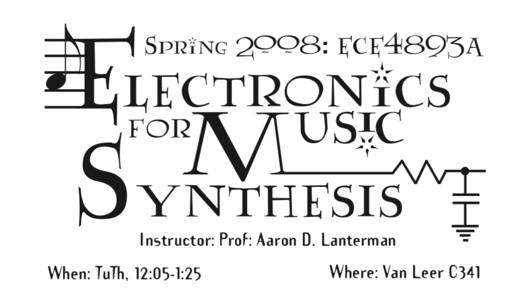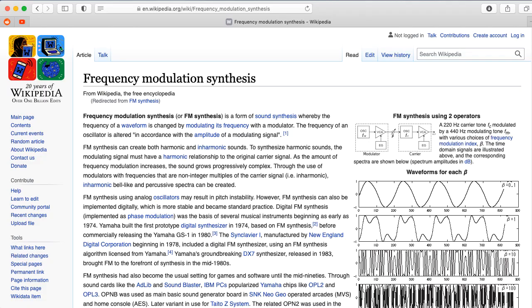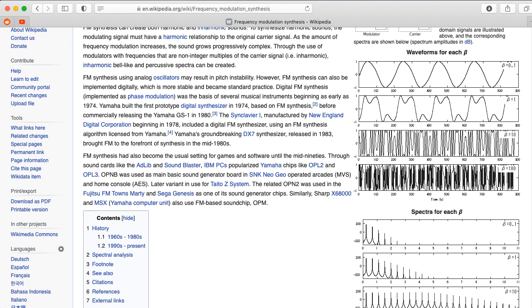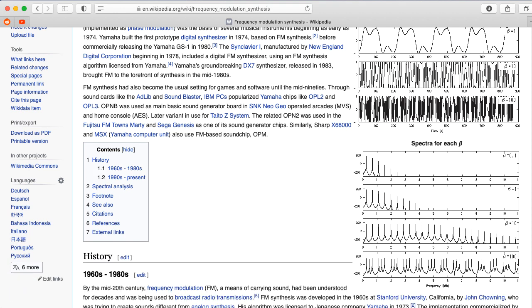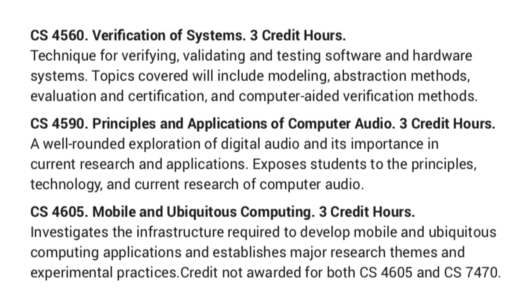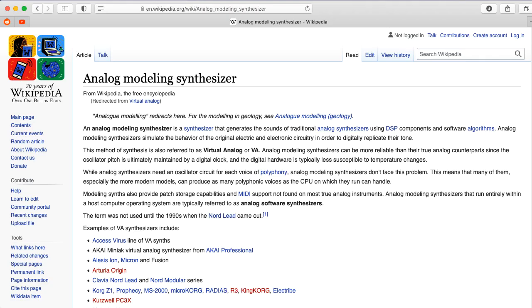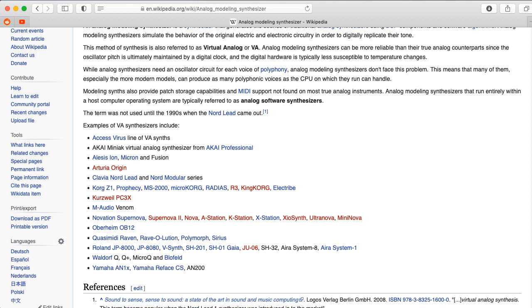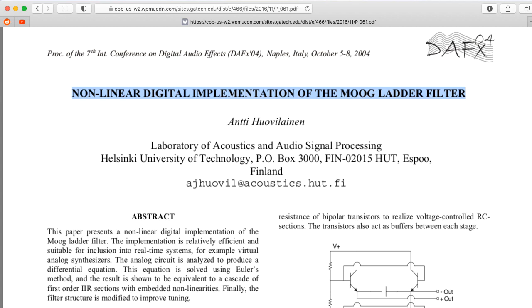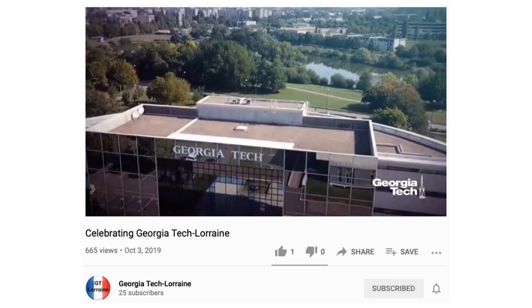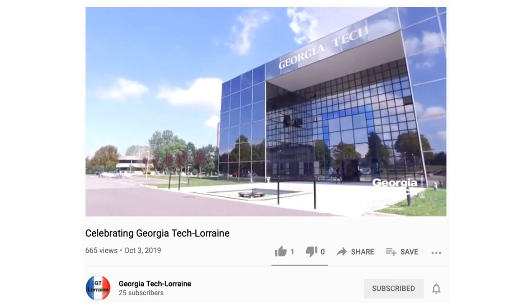Theory and design of music synthesizers seemed like too long of a name, so later I changed it to electronics for music synthesis. I originally included digital synthesis techniques, although I later decided that the course would benefit from greater focus, so I decided to tweak the course to focus just on analog techniques. Digital techniques would really need their own course to fully do them justice, although if you're interested in virtual analog, where people build DSP algorithms to emulate analog synths, certainly understanding the circuits of the original analog synths is a good place to start.